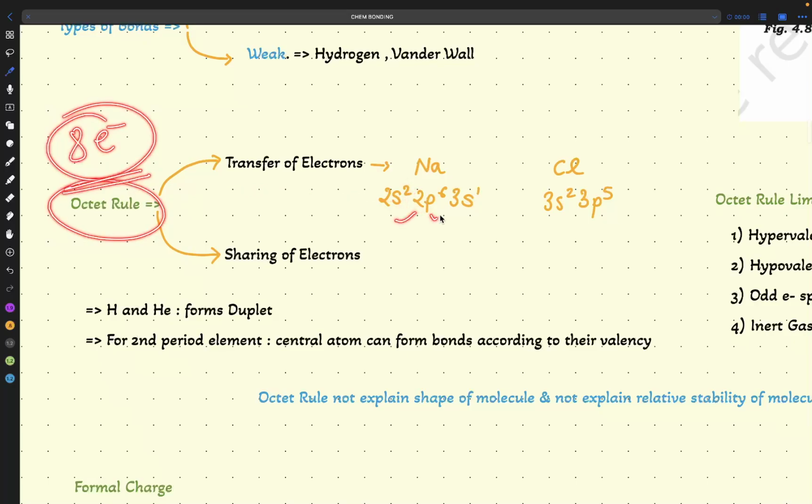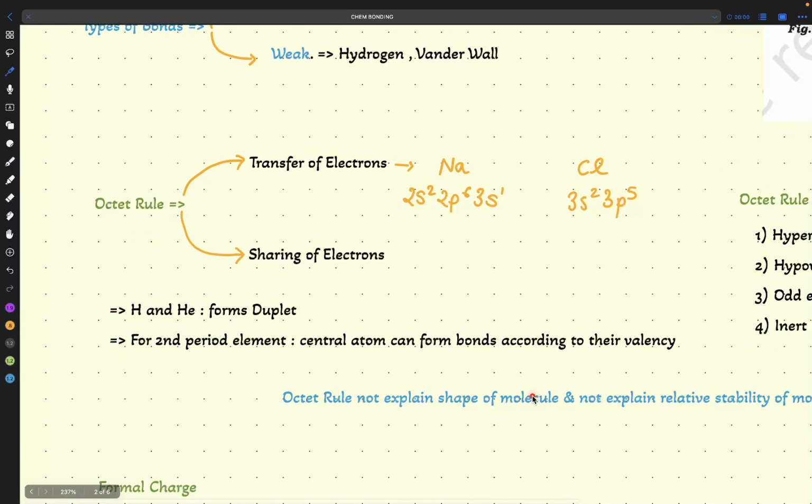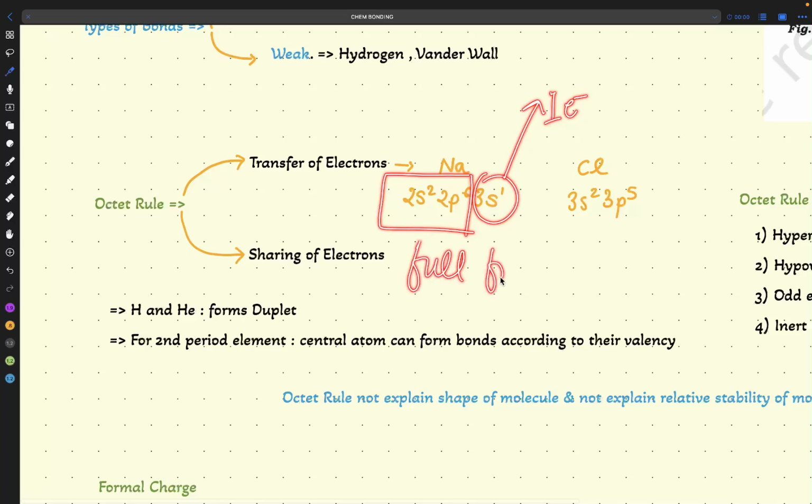Here we are getting 2, 6, 1. But that is not the point here. Octet rule is there, but we have multiple limitations in the octet rule, remember. I am telling you in the long term how you will form the compound. We can see that if we remove 1 electron here, we will get 2s2, 2p6, a fully filled state.